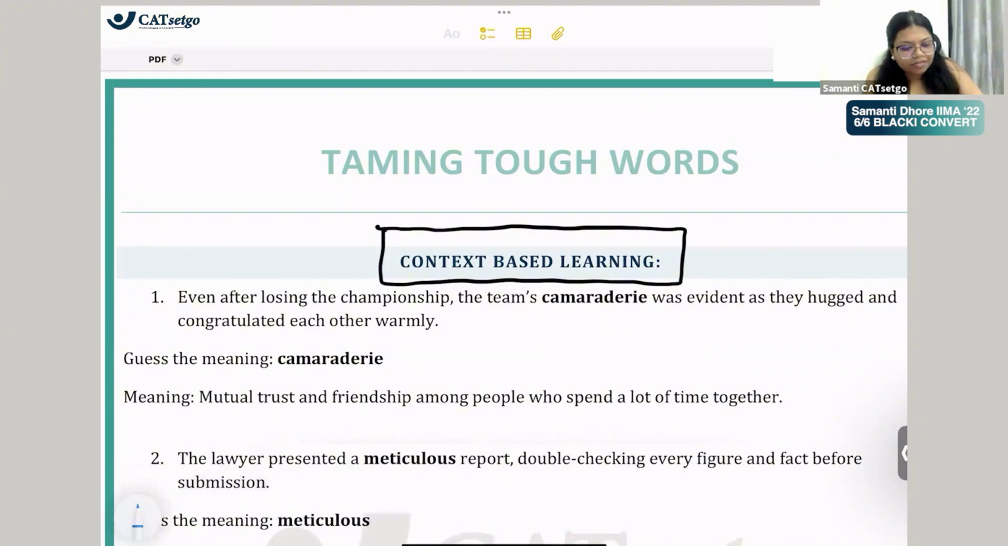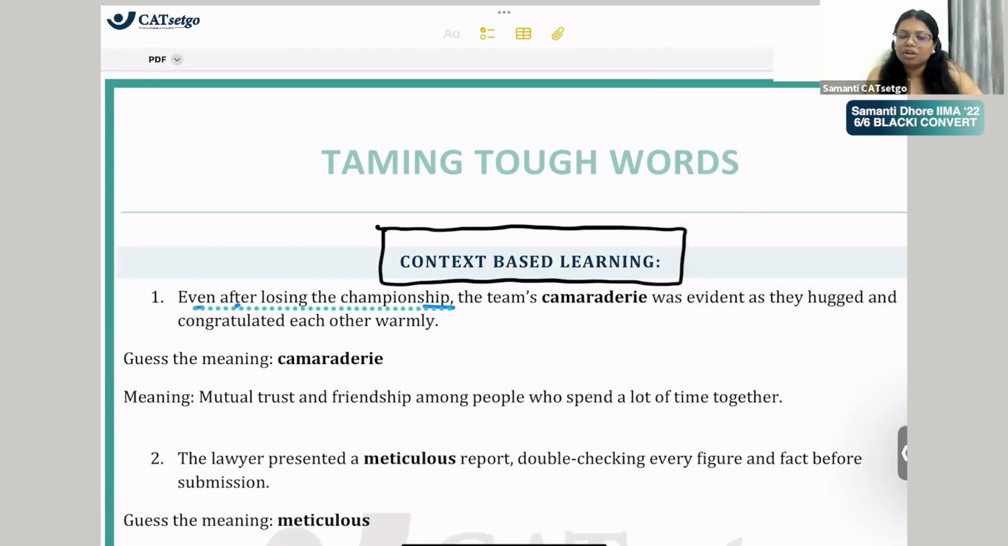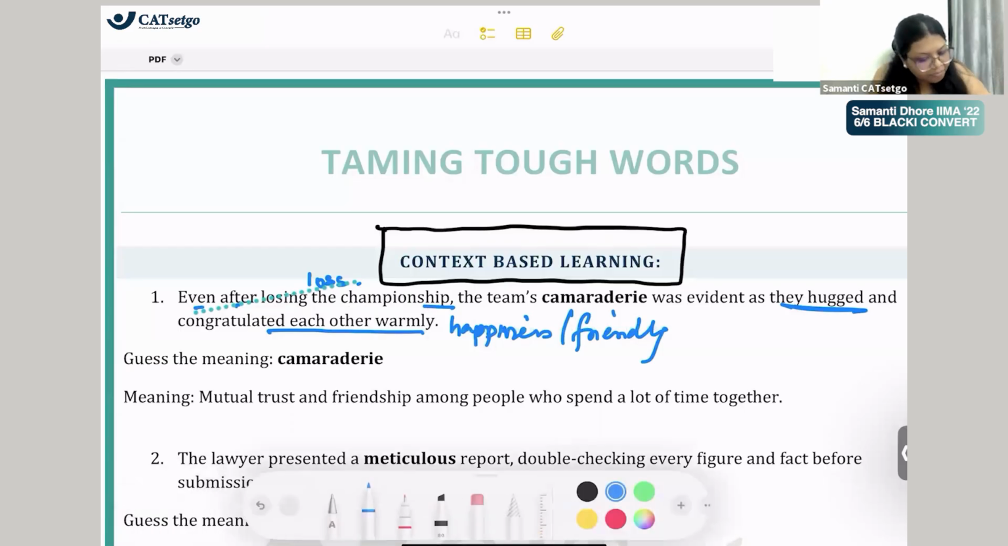So it says, even after losing the championship, even after losing मतलब हारने के बावजूद, है ना? So even after losing the championship, the team's camaraderie was evident as they hugged and congratulated each other warmly. So we see they hugged and this is some happiness, and this is a loss, right? So even after a failure, everybody was hugging. There's a lot of friendly environment happening here, right?